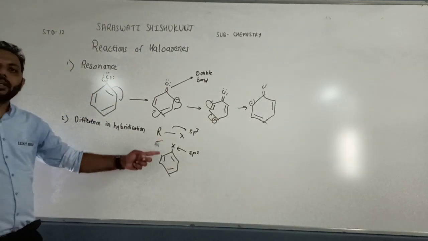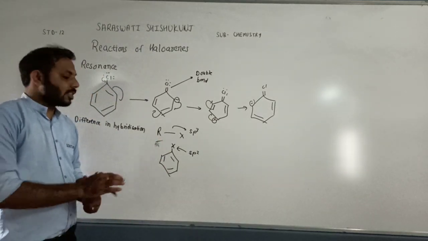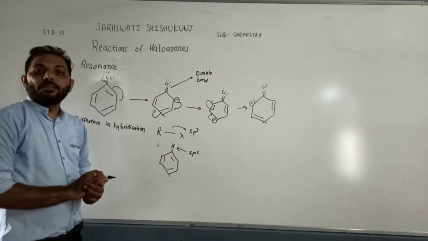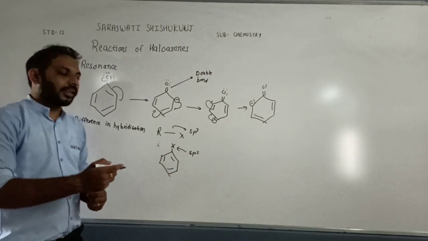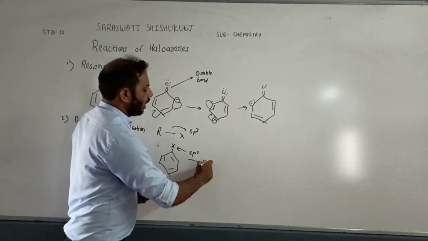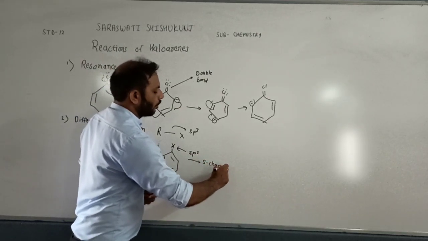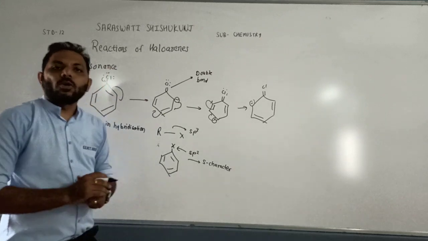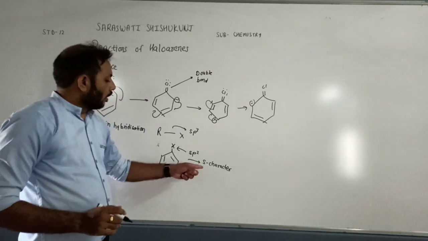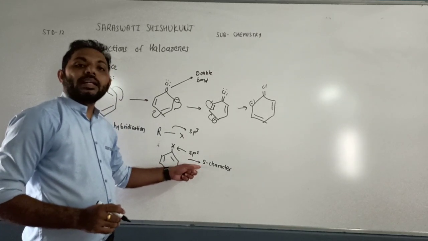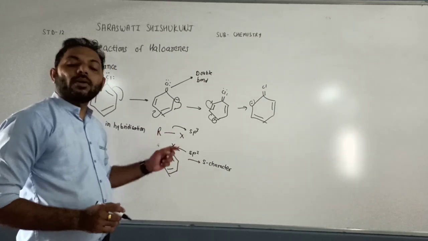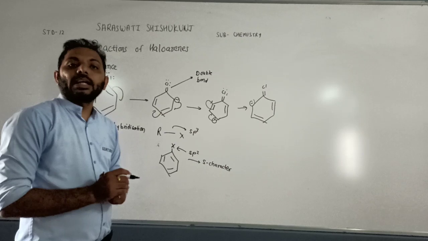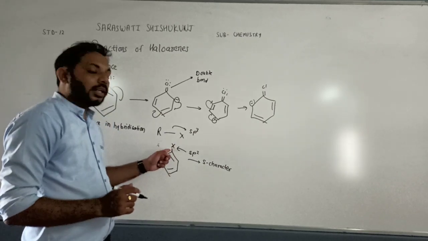Haloalkane is sp3 hybridized, whereas haloarene is sp2 hybridized, and because of this sp2 hybridization it has more s character, and because of s character it has higher electronegativity. So the electronegativity of this carbon is more compared to haloalkane, and because of higher electronegativity this bond is difficult